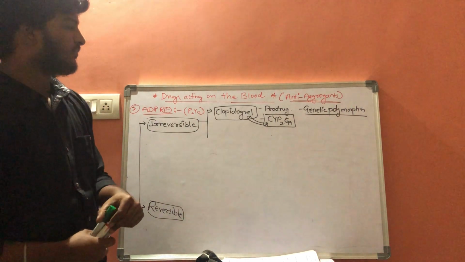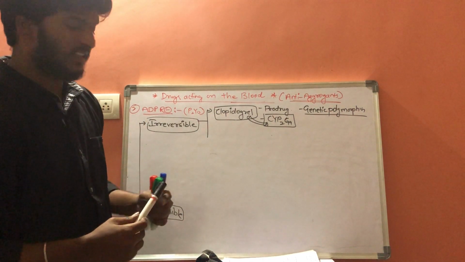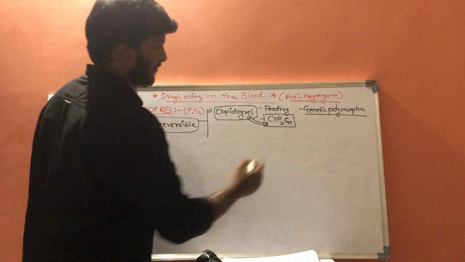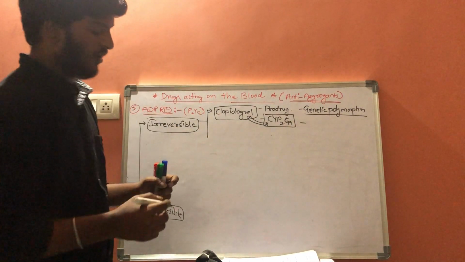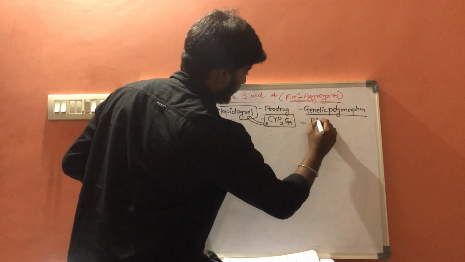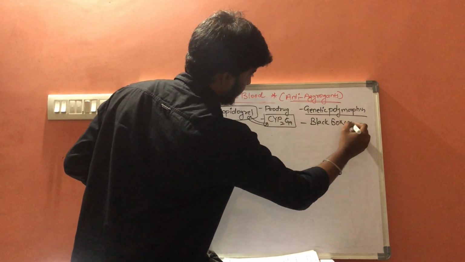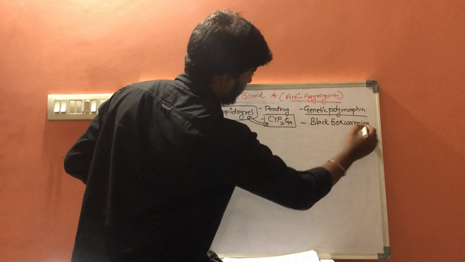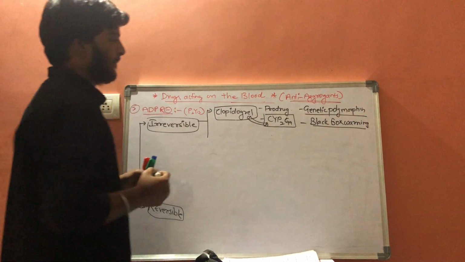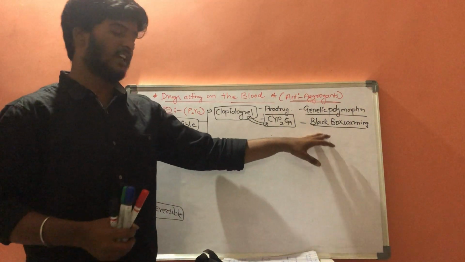So the result is a warning called the black box warning, issued by the FDA, the Food and Drug Administration.